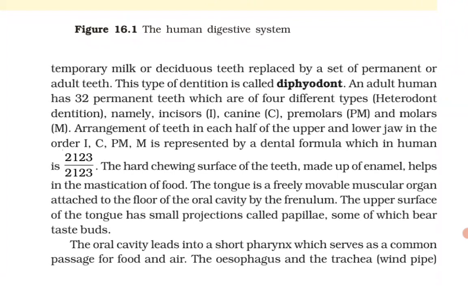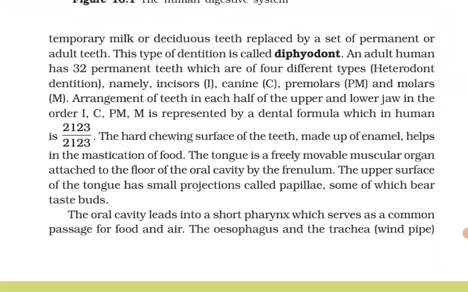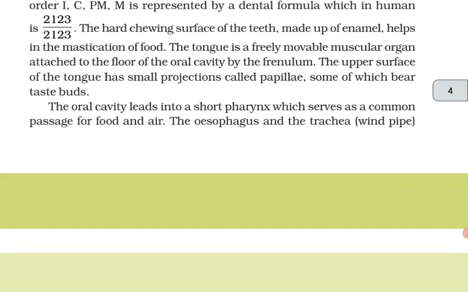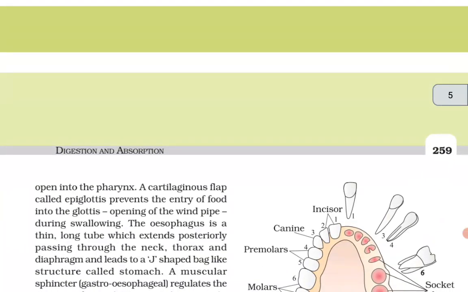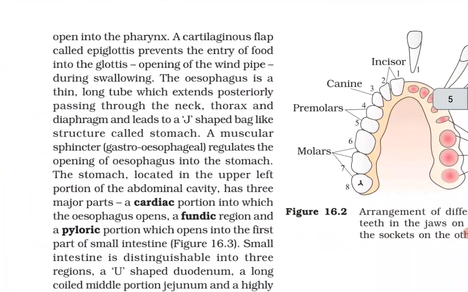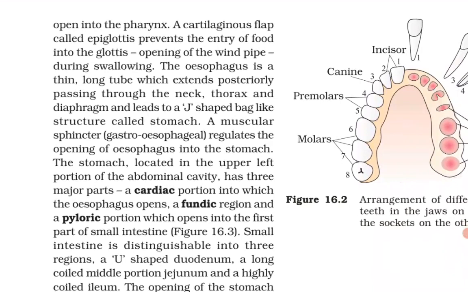The hard chewing surface of the teeth, made up of enamel, helps in the mastication of food. The tongue is a freely movable muscular organ attached to the floor of the oral cavity by the frenulum. The upper surface of the tongue has small projections called papillae, some of which bear taste buds. The oral cavity leads into a short pharynx, which serves as a common passage for food and air. The esophagus and the trachea, windpipe, open into the pharynx. A cartilaginous flap called the epiglottis prevents the entry of food into the glottis, the opening of the windpipe, during swallowing.